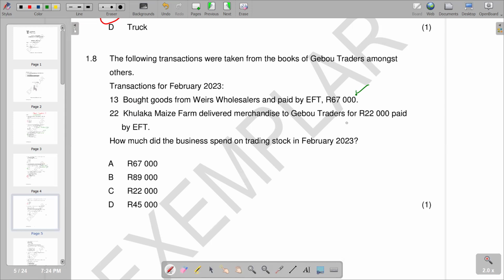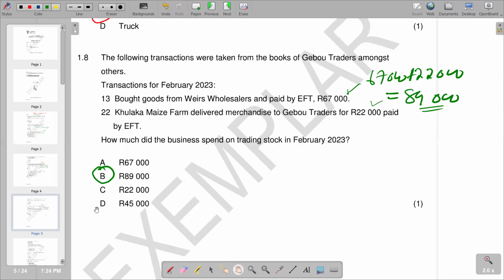And also on 22, Kuluza maize farm delivered what traders the one is receiving. So we are going to say 67,000 plus your 22,000. And then you calculate it correctly there, you're going to get your 89,000. And this becomes your answer. And we have got 89. This is what we have on this part.